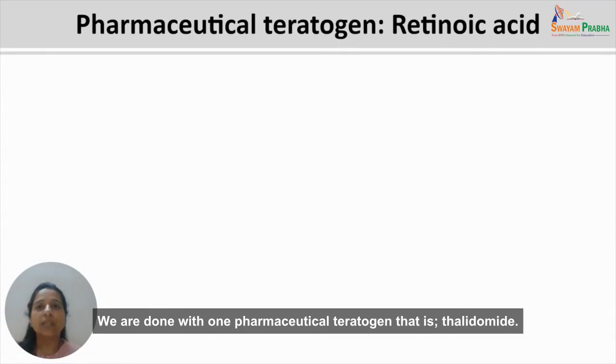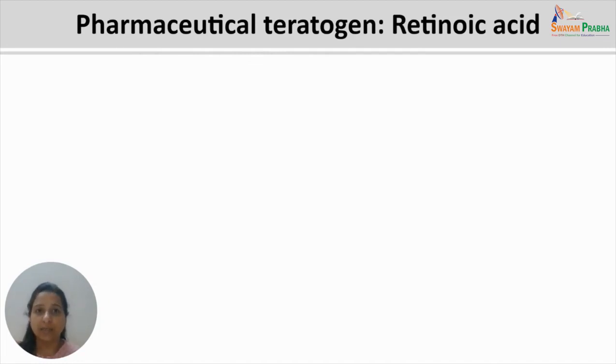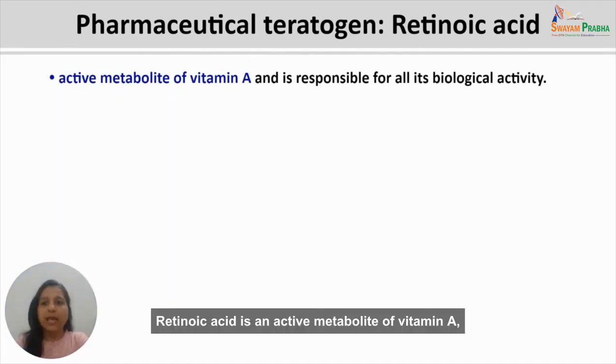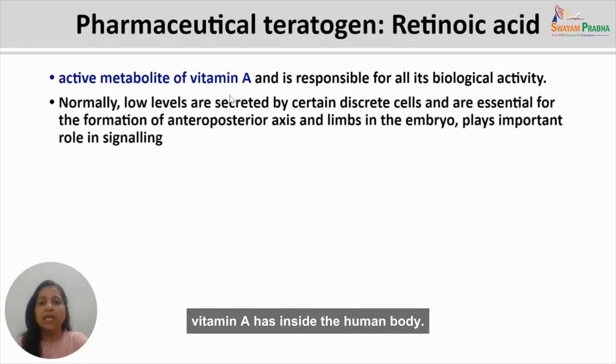We are done with one pharmaceutical teratogen, that is thalidomide. Now the second pharmaceutical teratogen is retinoic acid. Retinoic acid is an active metabolite of vitamin A and is responsible for all the biological activities that vitamin A has inside the human body.